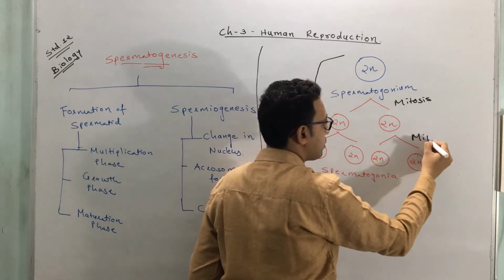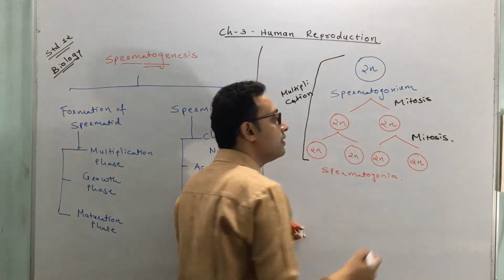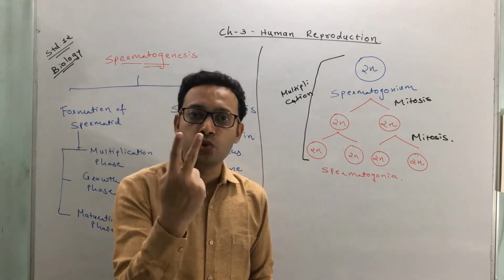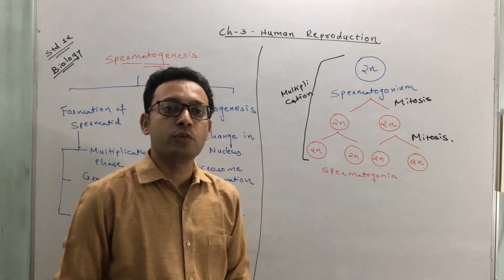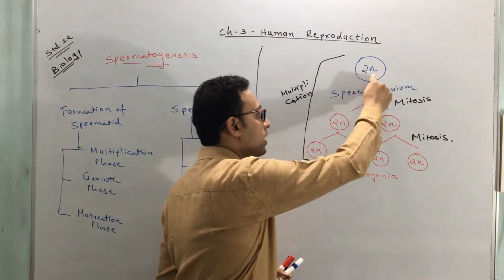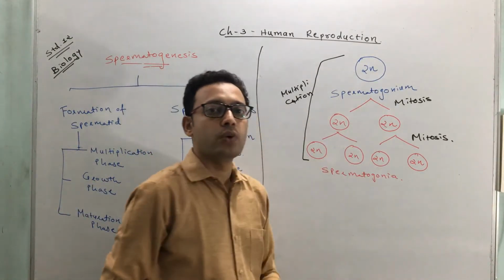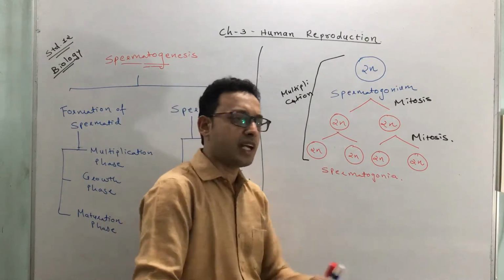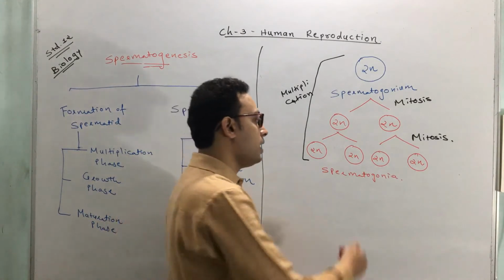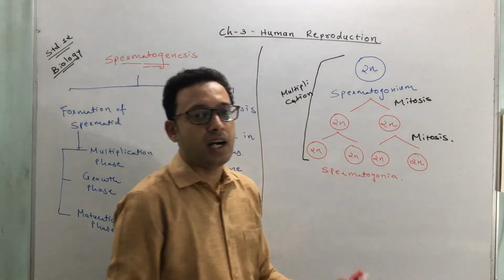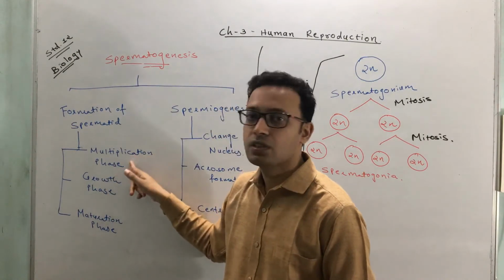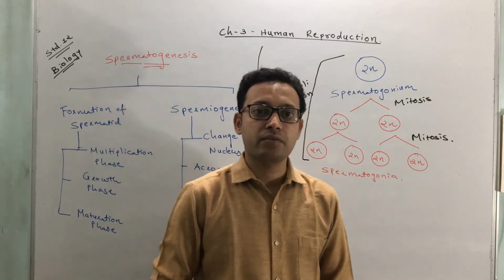Do you know the meaning of mitosis? Mitosis is a cell division process where from one parent cell two daughter cells are produced, and the number of chromosomes remains the same. So if the parent has 2n, the daughter cell also has 2n. The process occurs many times; I have just shown it two times. That is why many spermatogonia are produced. This is called the multiplication phase, the first phase.